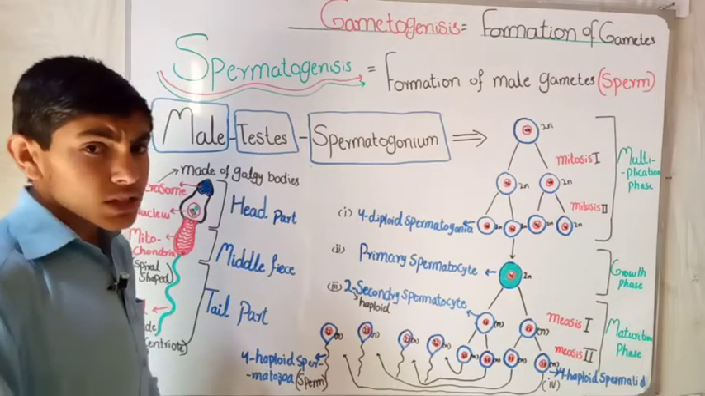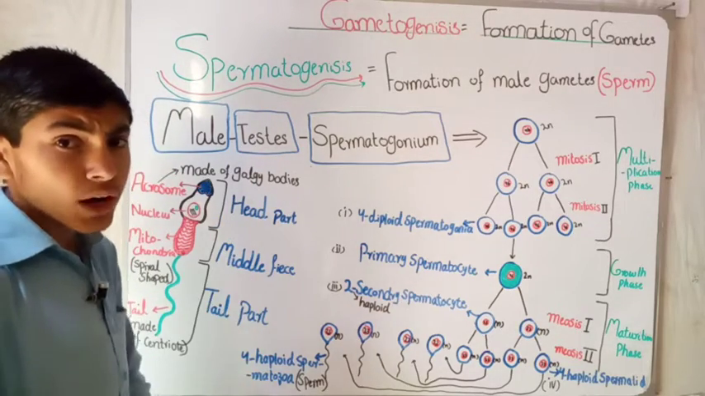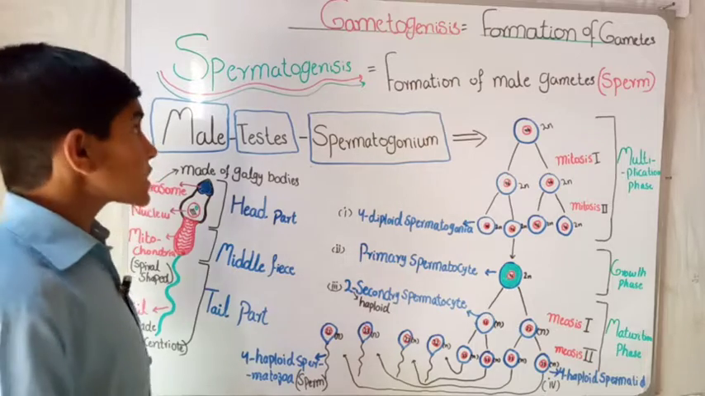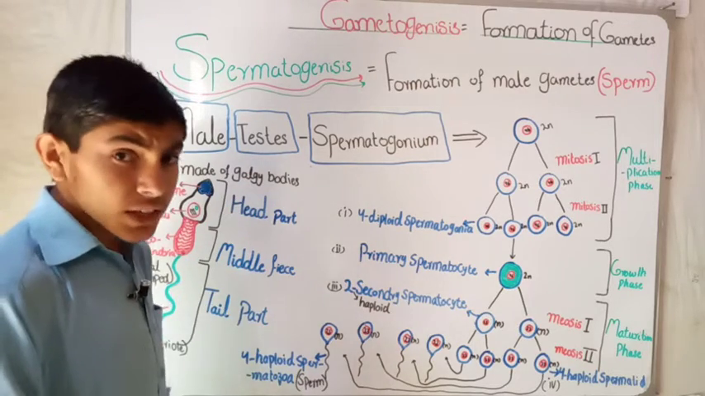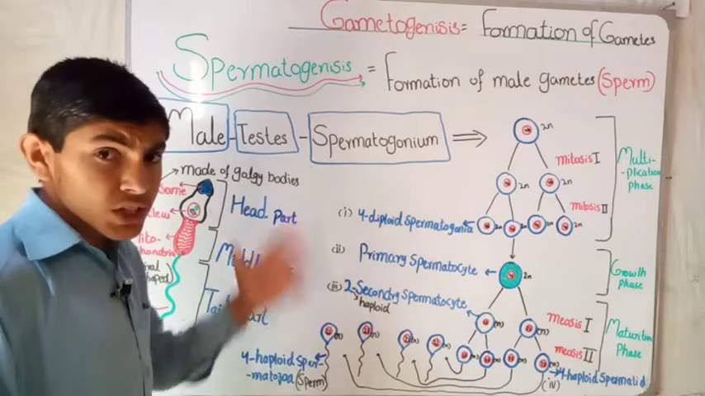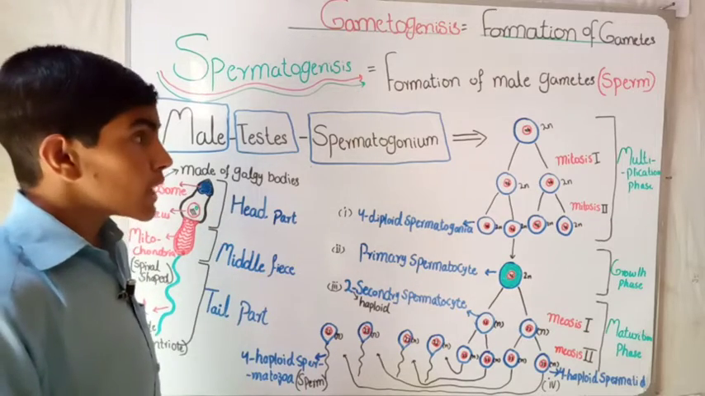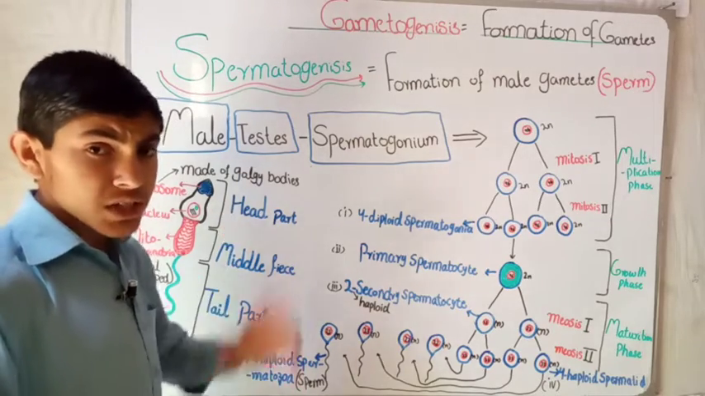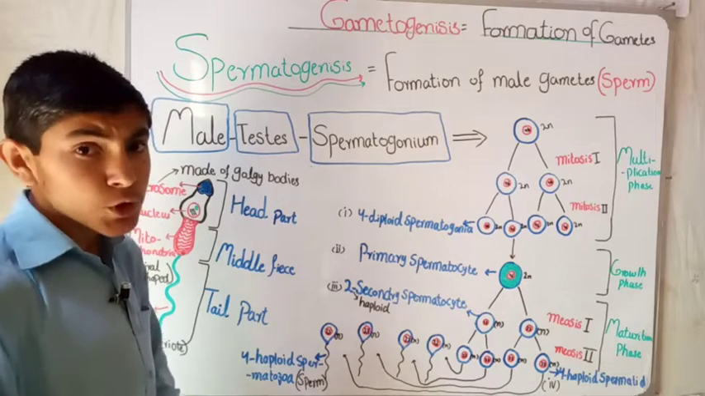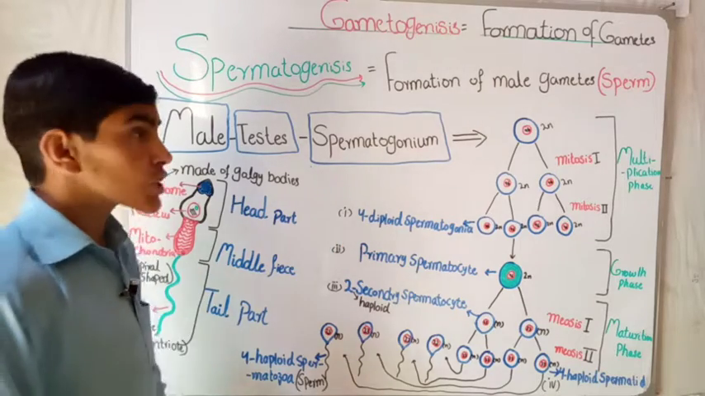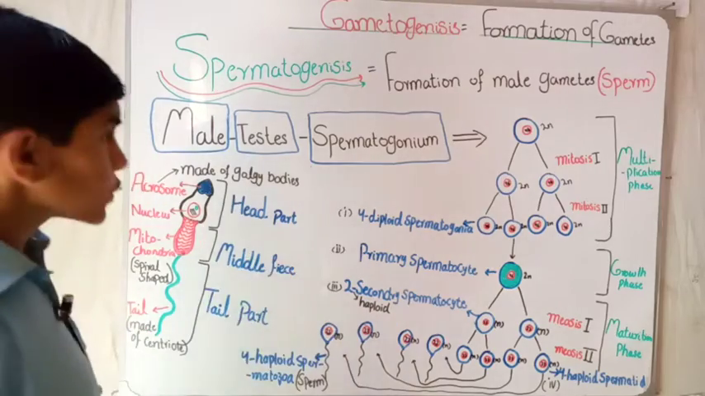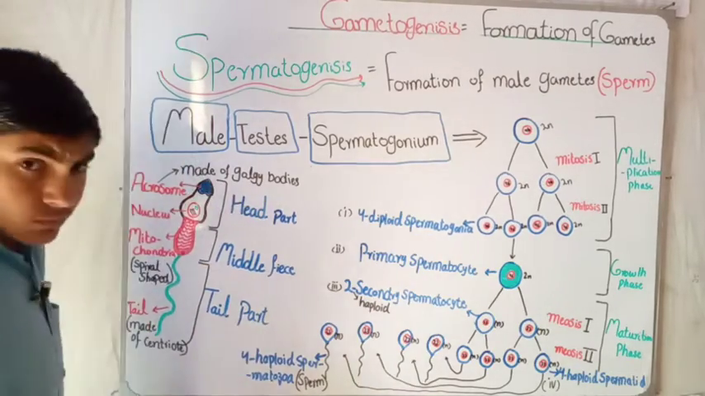Gametogenesis can also be divided into two steps. One is spermatogenesis, the second is oogenesis. Spermatogenesis is the formation of male gametes, and oogenesis is the formation of female gametes, which we will talk about in the next lecture. Today we will only focus our study on spermatogenesis.